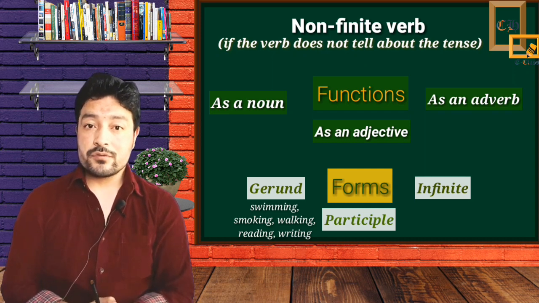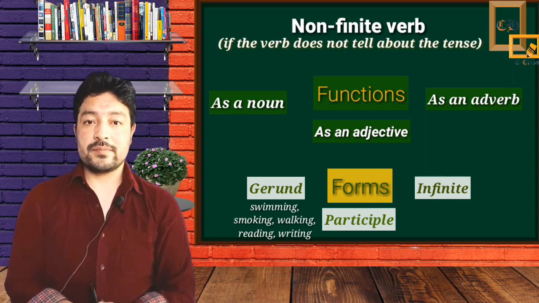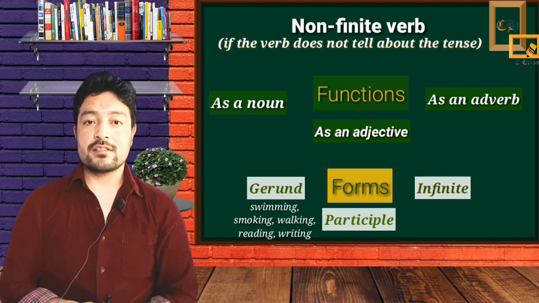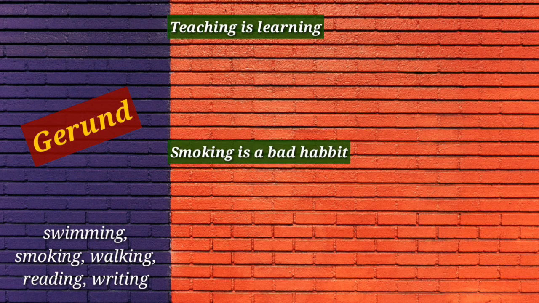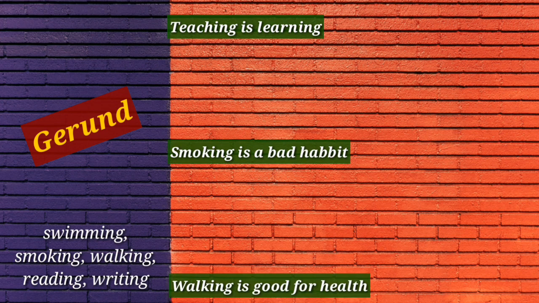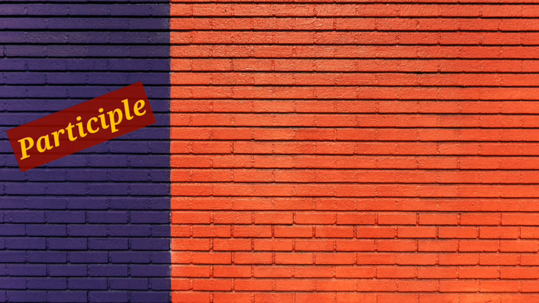Do not get confused between the gerund and the present participle, because gerunds are used as a noun. Let's see these examples. Teaching is learning. Smoking is a bad habit. Walking is good for health. In all these sentences, swimming, teaching, learning, walking, etc. are gerunds functioning as a noun. The second one is participles. Participles are again formed from the base verb.